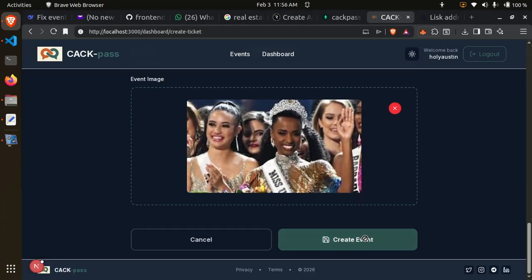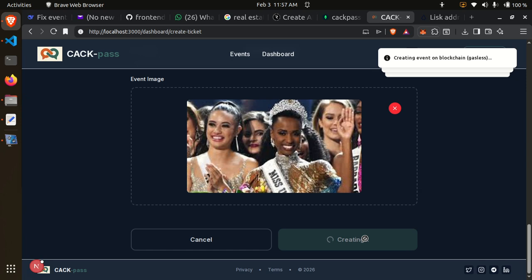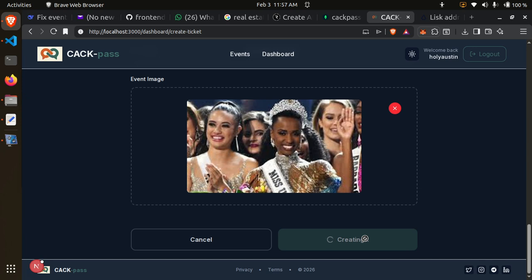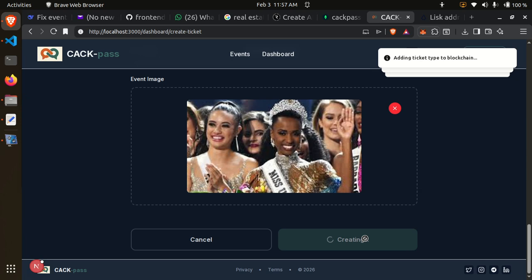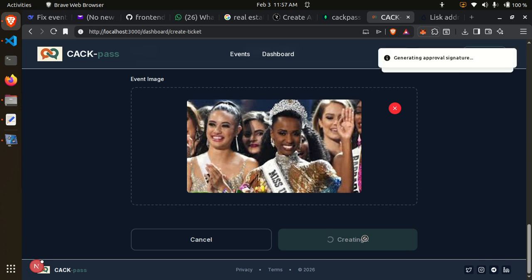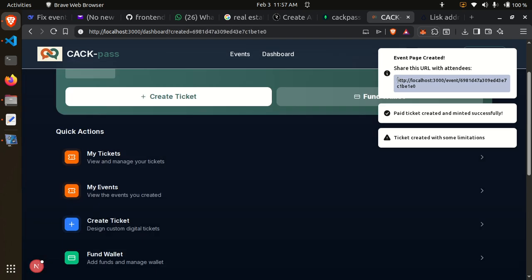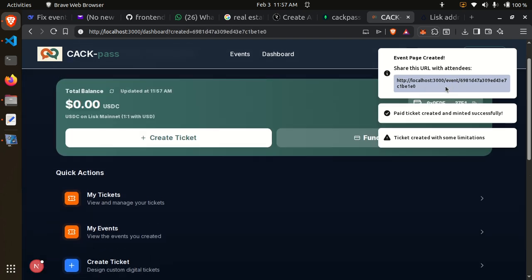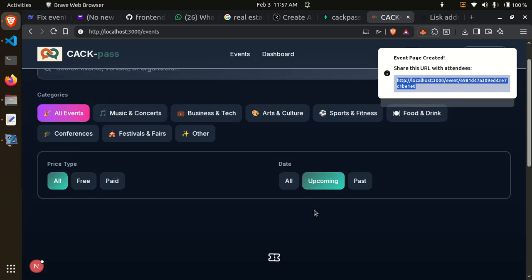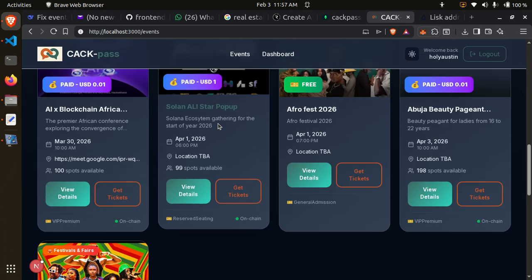Now I create the event. All of these tasks start happening in the background, pushing it to IPFS and then creating your on-chain identity, creating the event. After creating the event, it creates the tickets and makes them available on chain. Now at the end, the link to access the event will be given to you. You can copy this link, go to your WhatsApp, your Telegram, your Instagram, and immediately paste it.